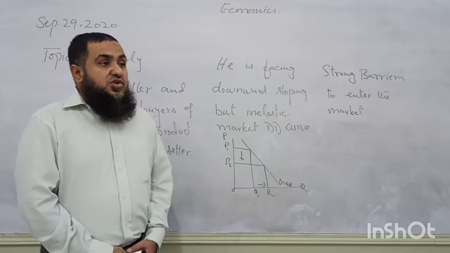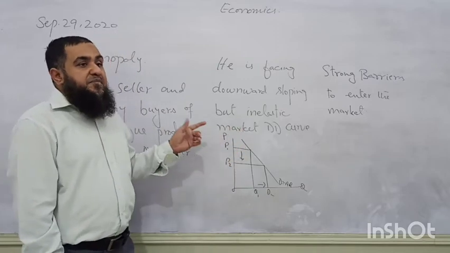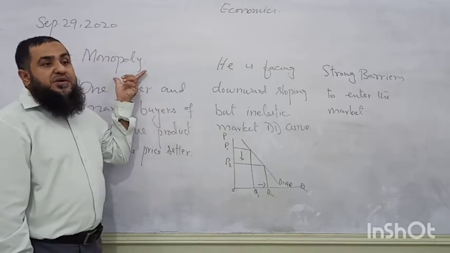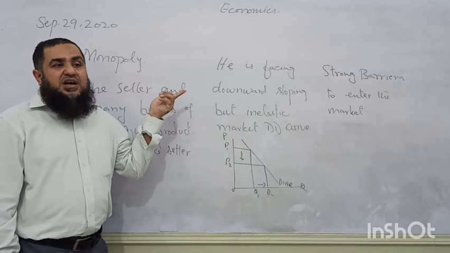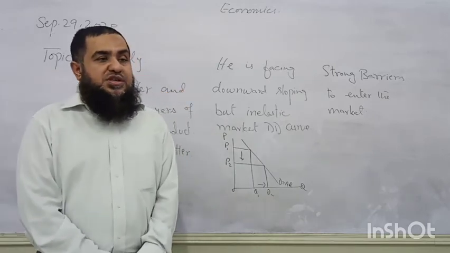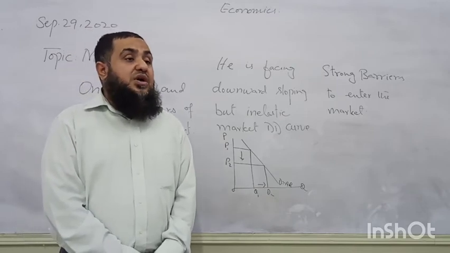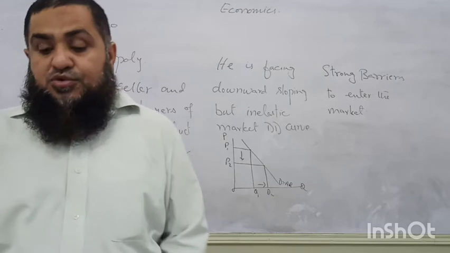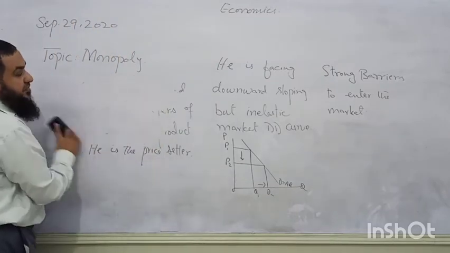Follow my point? So if these assumptions are present, then we say this market structure is the monopoly, where we find a single seller of a unique product, selling goods to the population of a country, and he is the price setter and tries to earn supernormal profit. Now come towards the profit maximizing level of output.